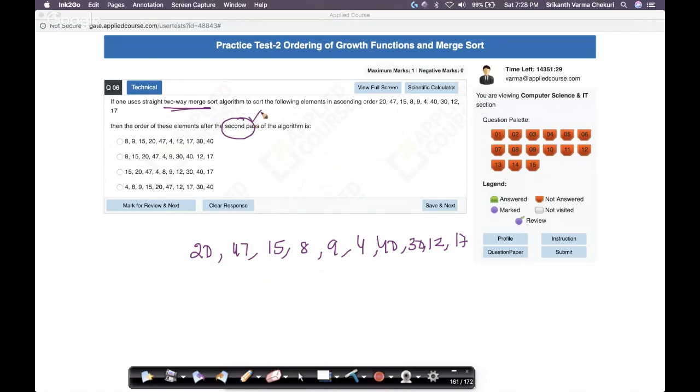This is something that I'm not convinced with, because typically we learn merge sort from a recursive standpoint, and the word pass is typically used for iterative algorithms. So I got thoroughly confused about what they meant by second pass, because if you look at any major textbook or even Wikipedia, merge sort is typically implemented using recursion. Of course, you can also implement it using iteration, but that's not the standard one. And of course, you typically convert recursion to iteration. While doing this, I got thoroughly confused. Frankly speaking, I think this question could have been framed much more cleanly.